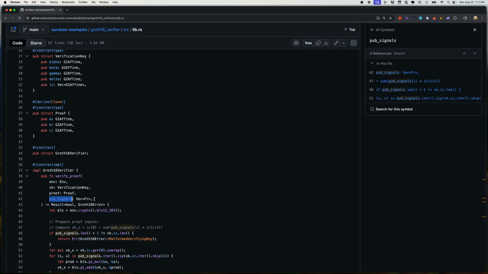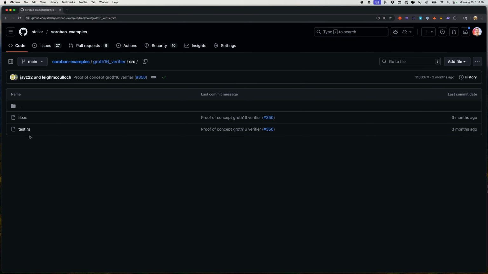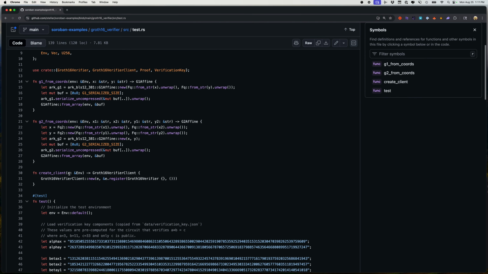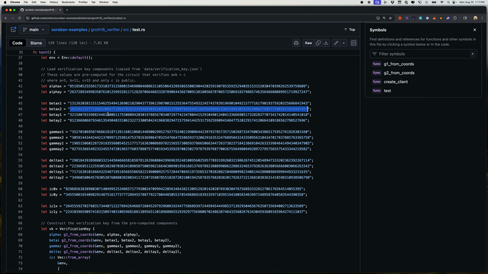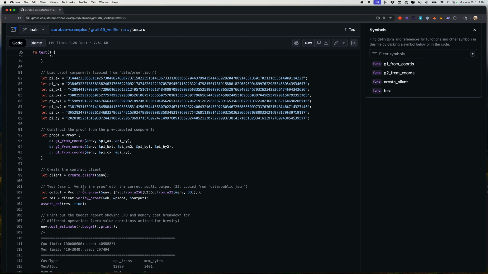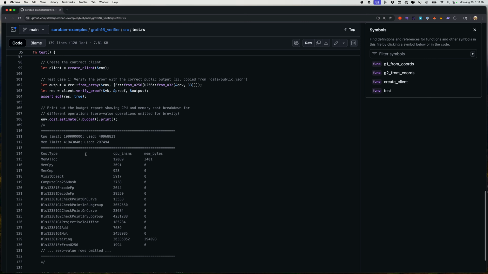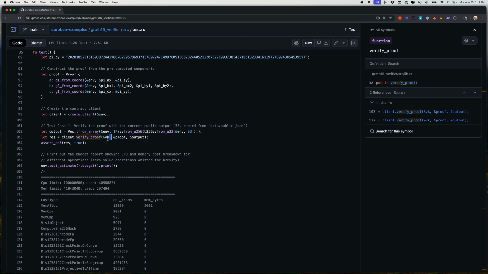So you've got some idea of what you are going to need to pass in to be able to prove anything, but then also there's a test, which is really helpful for crafting, particularly from strings, from these different proof files, the arguments necessary to actually do this verify proof. You're going to have to craft a proof, craft this verification key, and craft the output. But that's also really helpful to know.